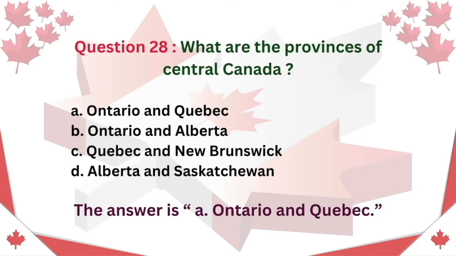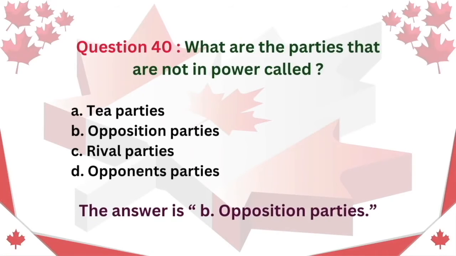Question 28. What are the provinces of Central Canada? A. Ontario and Quebec. B. Ontario and Alberta. C. Quebec and New Brunswick. D. Alberta and Saskatchewan. The answer is A. Ontario and Quebec. Question 40. What are the parties that are not in power called? A. Tea parties. B. Opposition parties. C. Rival parties. D. Opponents parties. The answer is B. Opposition parties.